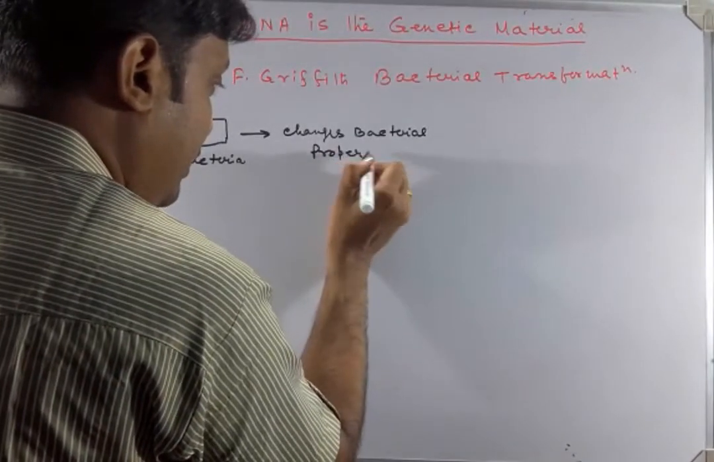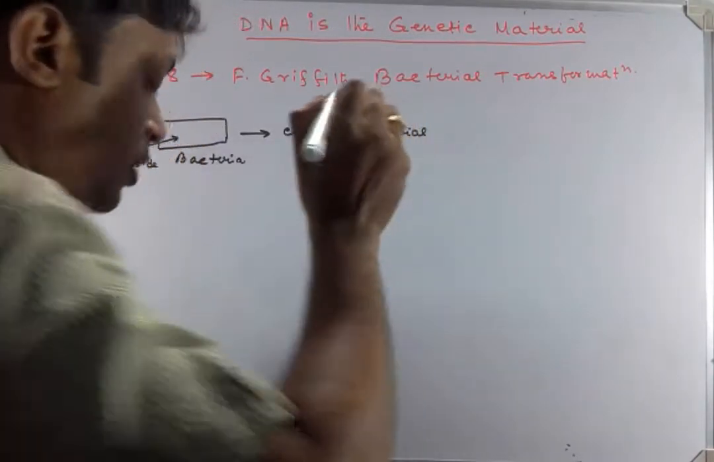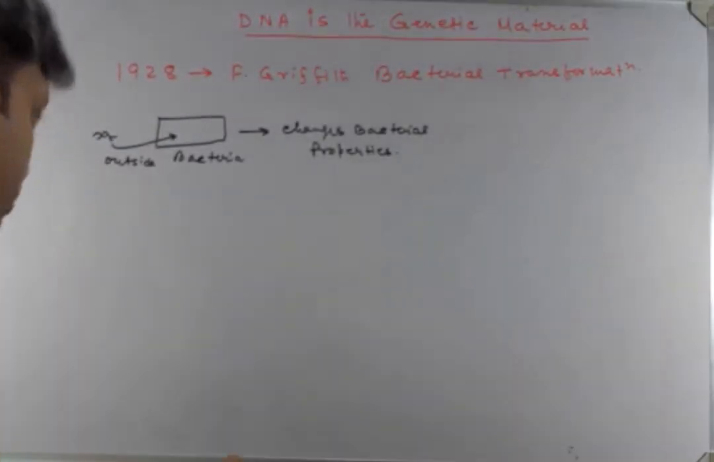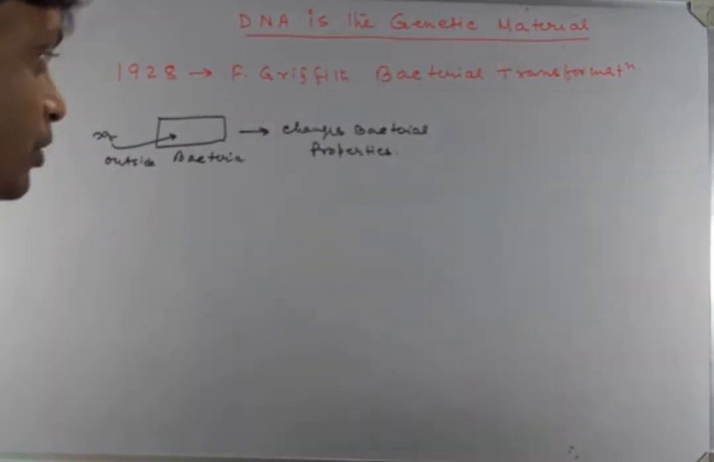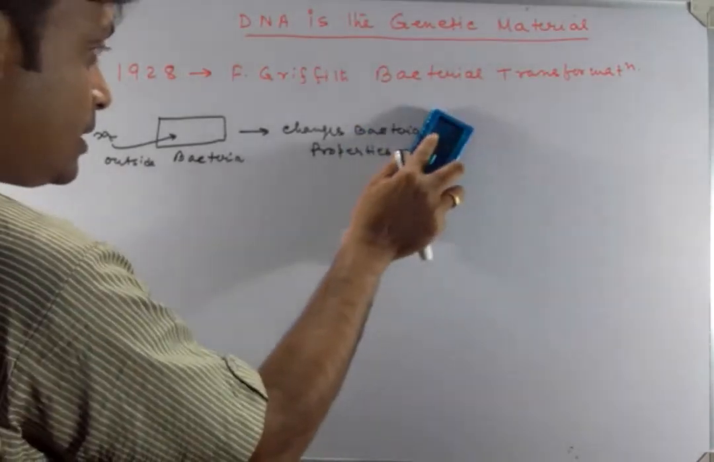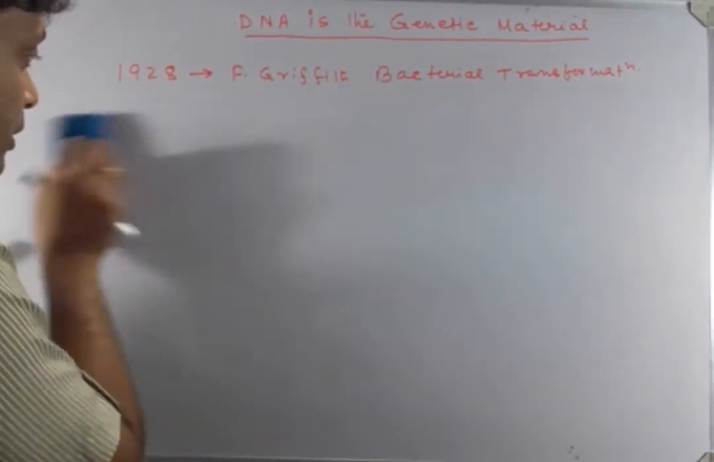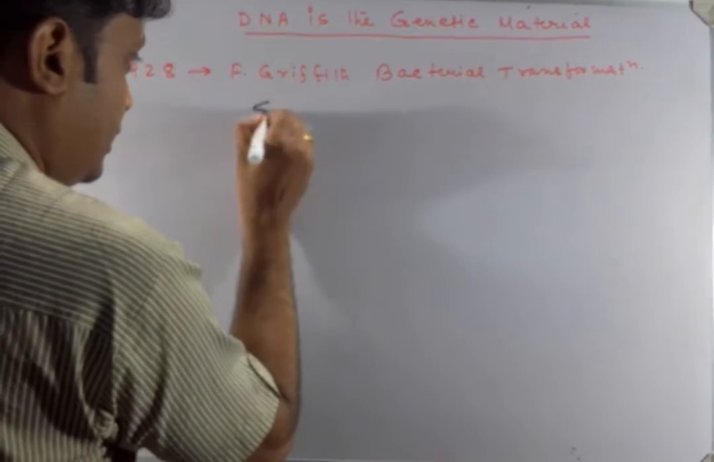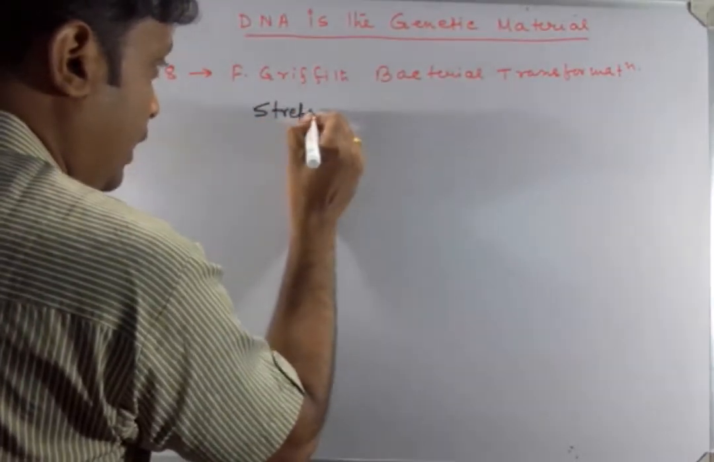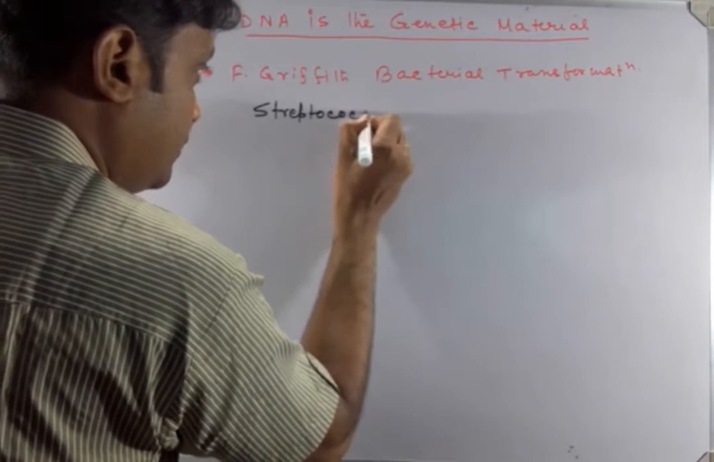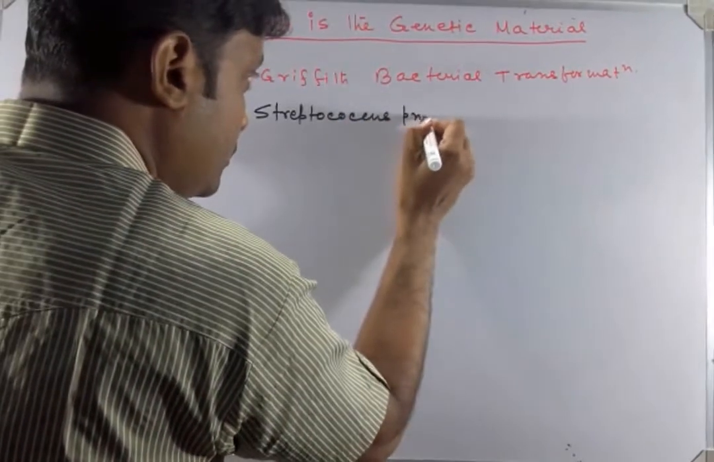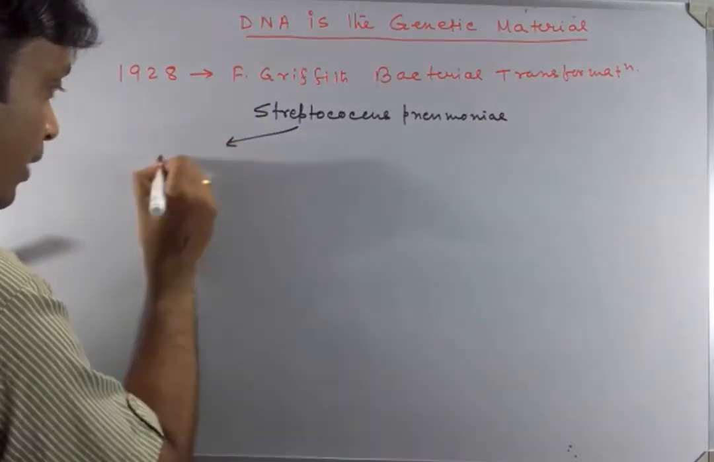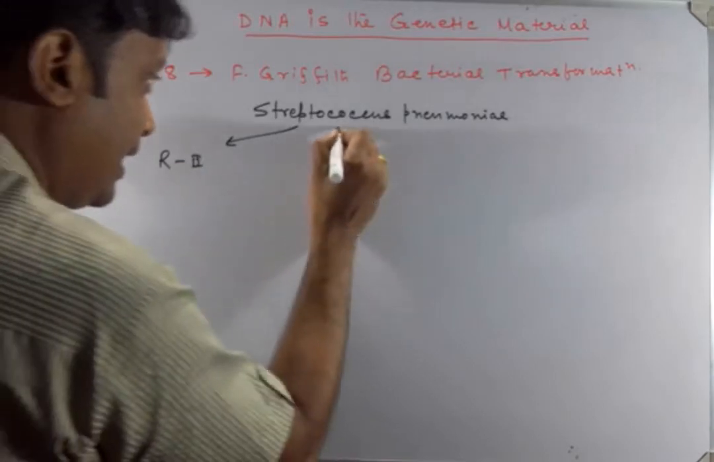Frederick Griffith experimented on Streptococcus pneumoniae, a kind of bacteria which causes the disease pneumonia. Streptococcus pneumoniae has two strains, and he chose these two strains, one is R2 and another is S3.